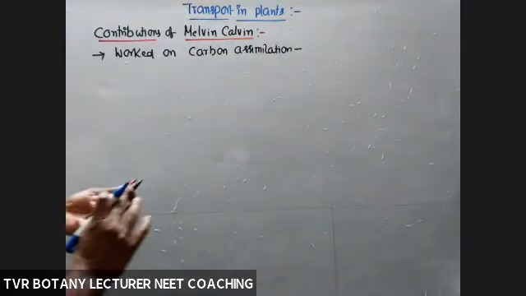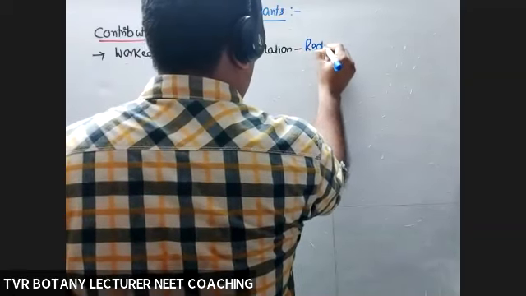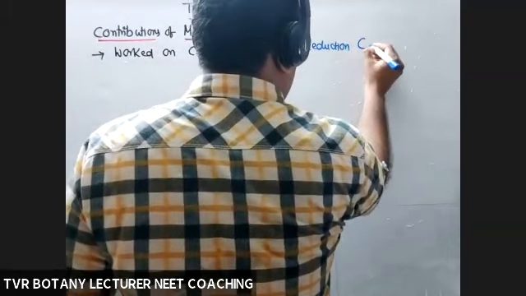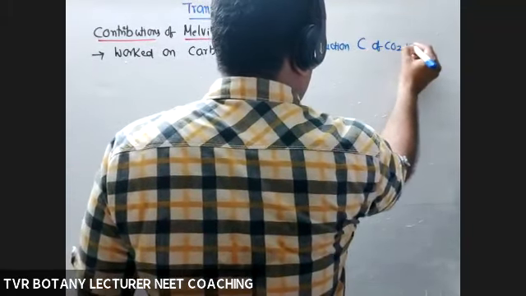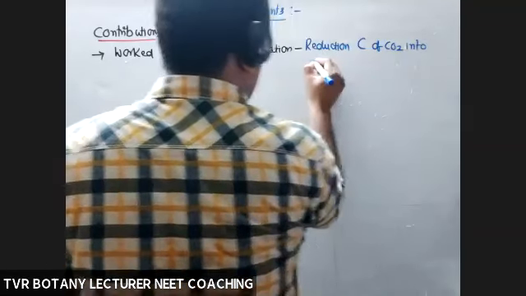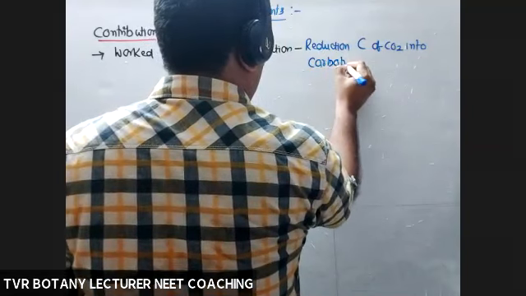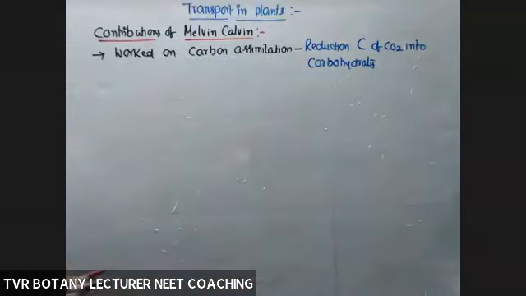Carbon assimilation means reduction of C of CO2 into carbohydrate, that is glucose. Synthesis of carbohydrates is definitely a dark reaction.